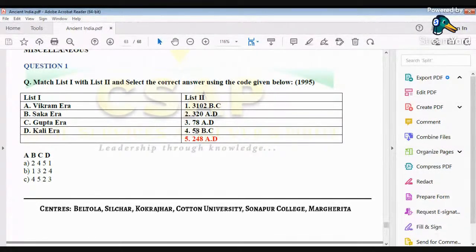Vikram era is said to have started around 58 BC. So A has to be 4.